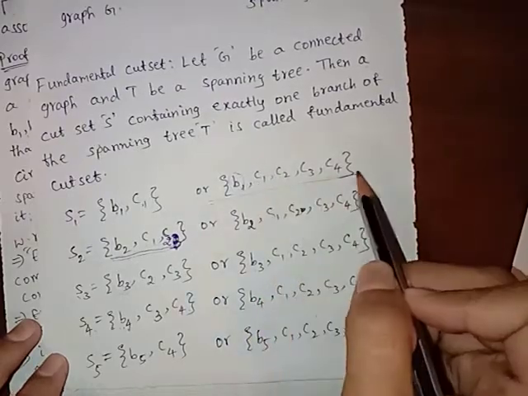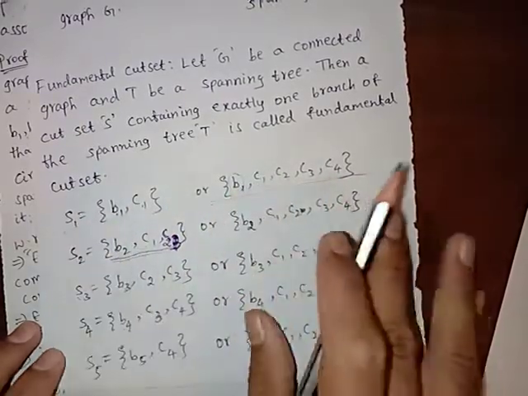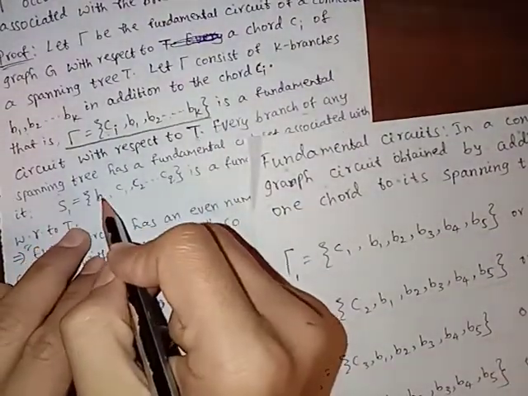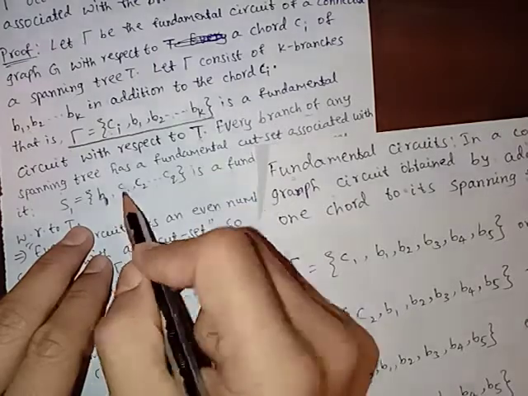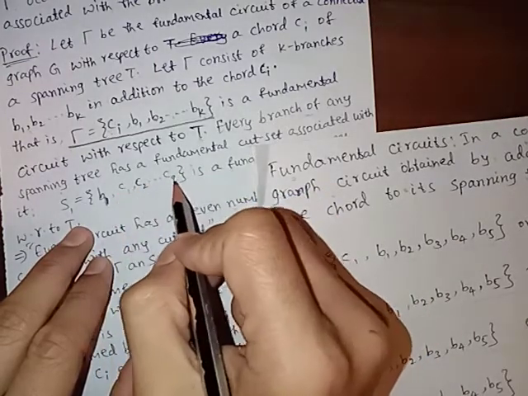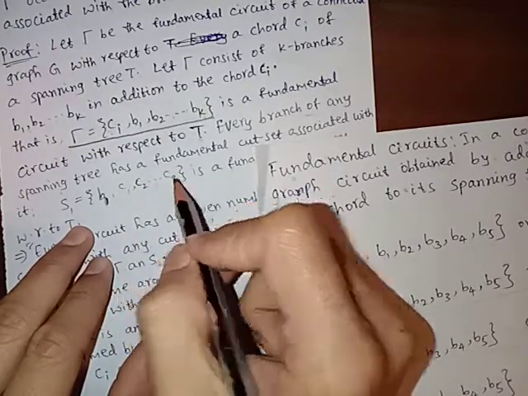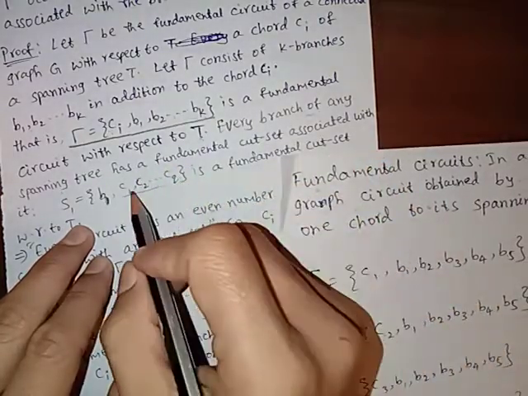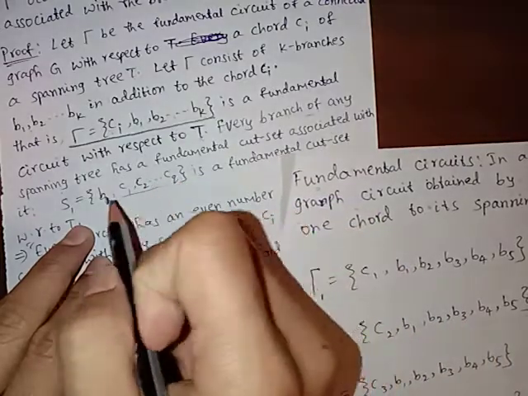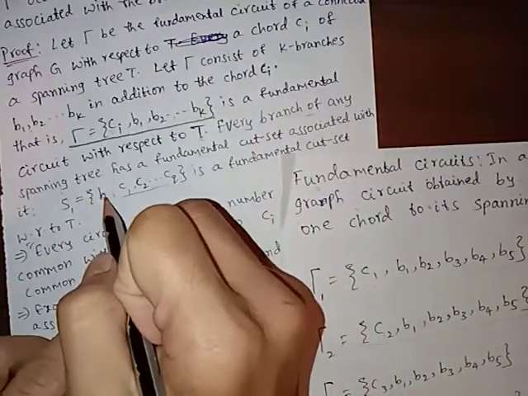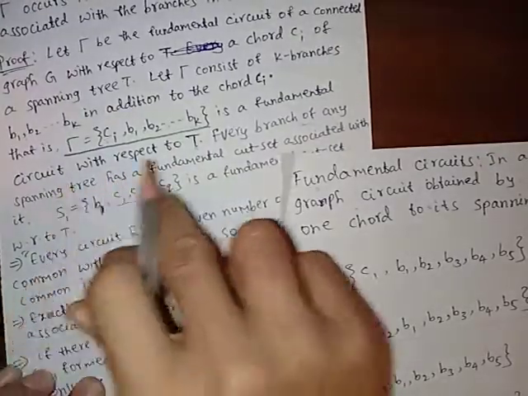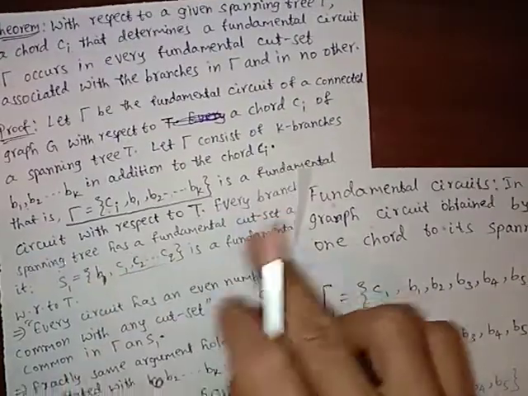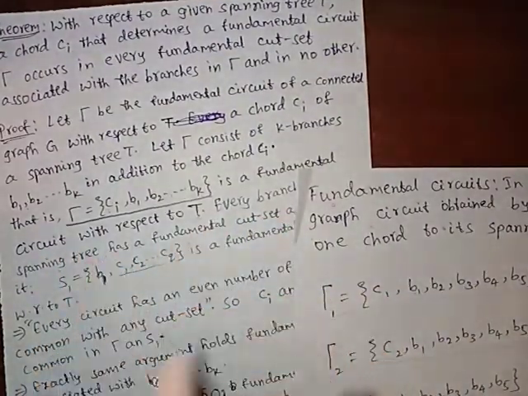If we write this, it forms a fundamental cut set. In the same way, S1 is with respect to B1, so we can write B1 with the chords. We are assuming that there are q chords: C1, C2, C3 up to Cq. Q number of chords are there. By adding one branch B1, if we remove all these edges from graph G, it becomes disconnected, so this is a fundamental cut set.